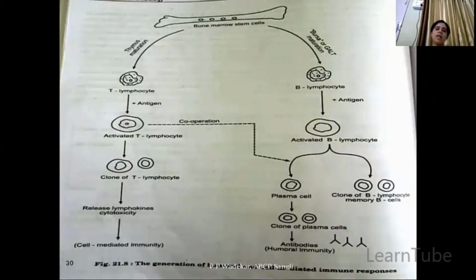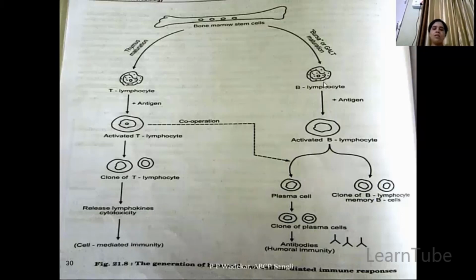Now here you will see the actual difference between cell-mediated immunity and humoral immunity. As we discussed, bone marrow is the site of synthesis of lymphocytes. The cells which go through thymus are T lymphocytes, and those which go through bursa are B lymphocytes. Now when a T lymphocyte is exposed to some antigen, it will first get activated. On activation, it will produce clones, that is, it will increase the number of T lymphocytes. These clones together will release lymphokines, which are responsible for the cytotoxic effect, that is cell death.